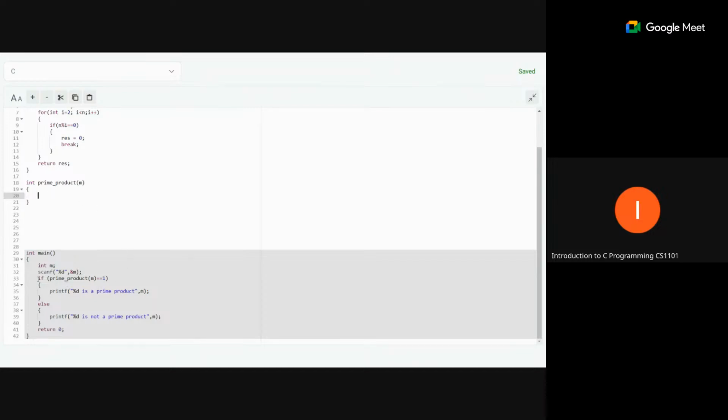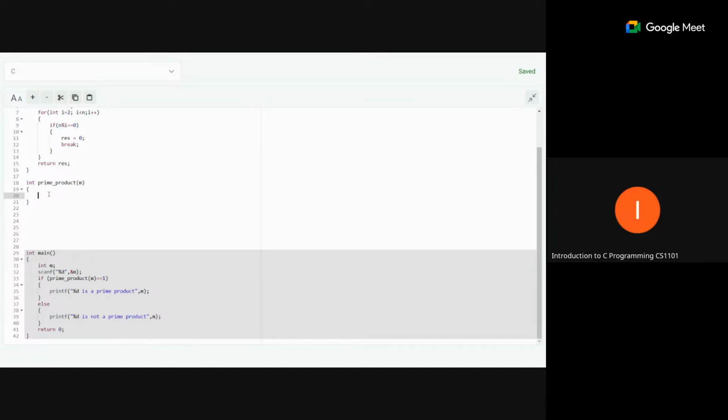Based on the return value of this prime product function, if it is 1, you can see in the main function we are printing that m is a prime product. If our return value is equal to 1, then the output is a prime product. Otherwise, our input value is not a prime product. So we have to return this 1 and 0 by the prime product function.